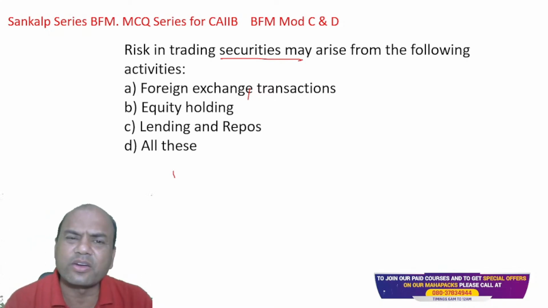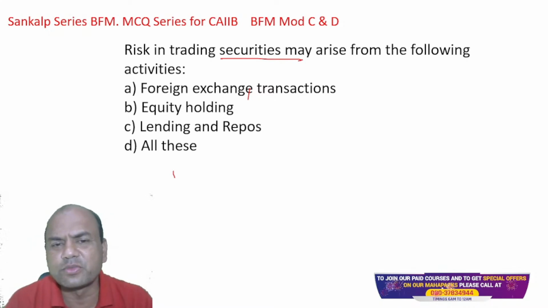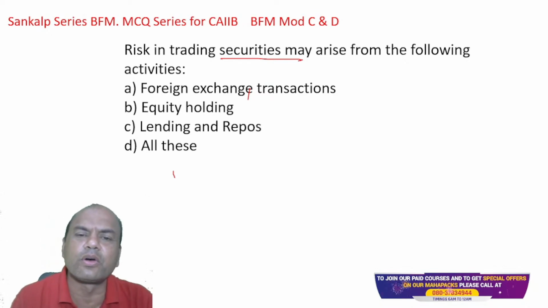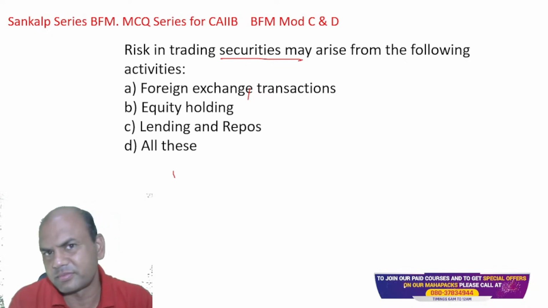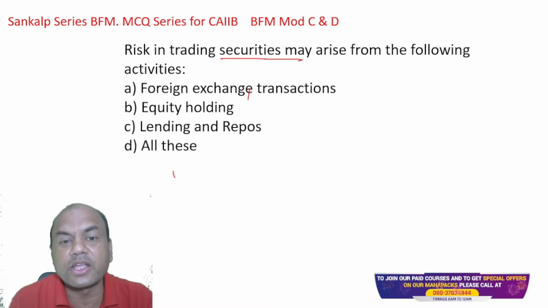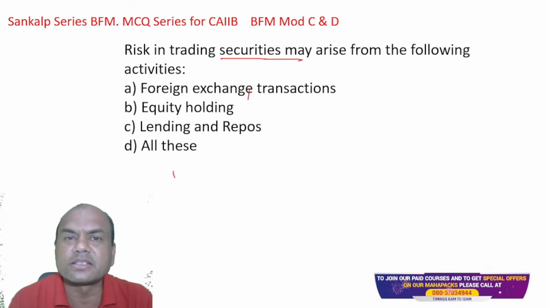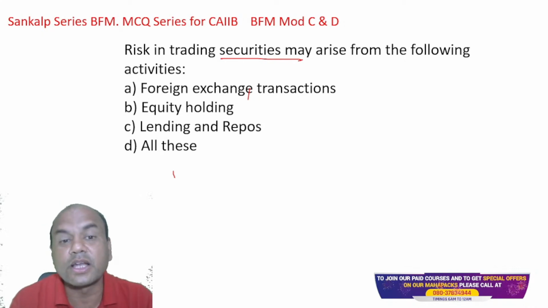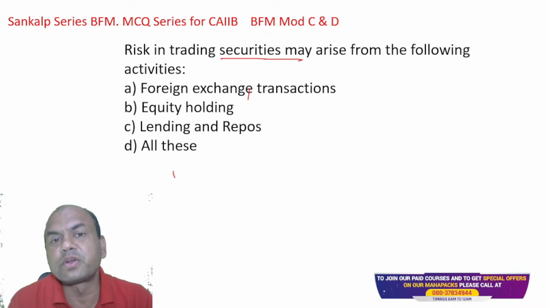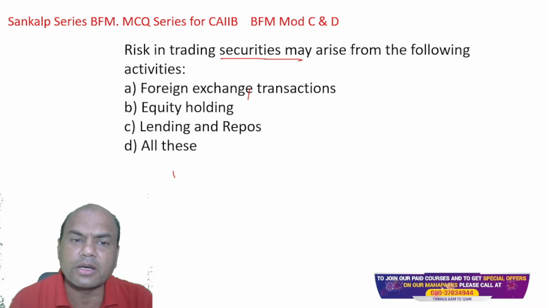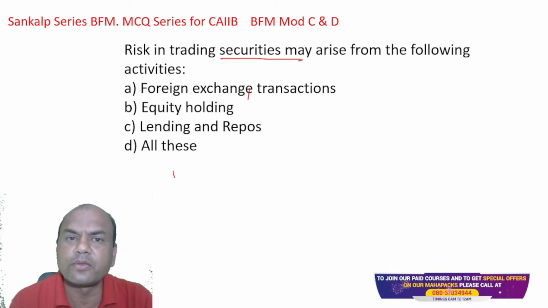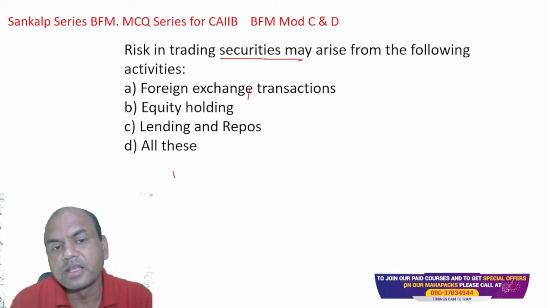So trading securities may arise because of what? This forex. Definitely, if the rate of the dollar goes up or down, definitely that will affect it. Equity holding. How much equity I am holding? Equity holding means, suppose I am holding the shares of, let's say, Infosys, Reliance, TCS, all these companies. So that is my equity holding. So if the share market goes up, stock market goes up, I'm benefiting. If down, I'm losing.